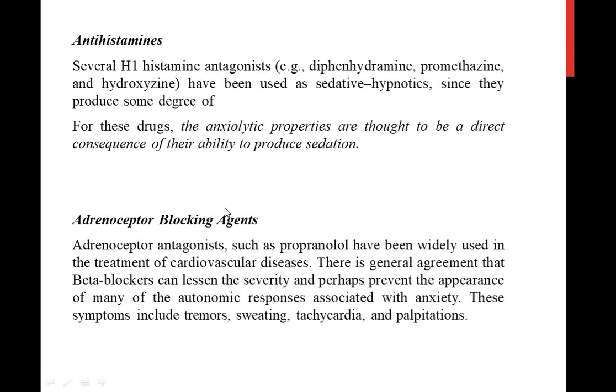They do not directly reduce the anxiety, but different autonomic responses are associated with anxiety, and they will be helpful to reduce these, for example tremor, sweating, tachycardia, palpitation. These will be reduced by propranolol type of drugs. So it is not directly reducing the anxiety, but it is helpful to reduce the symptoms.